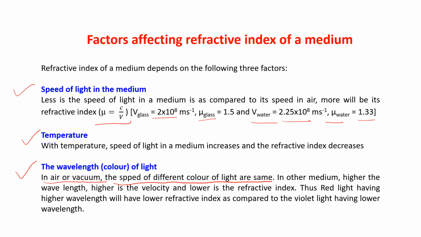Thus, red light having higher wavelength will have lower refractive index as compared to the violet light having lower wavelength. Okay, children, you have to remember all these things.